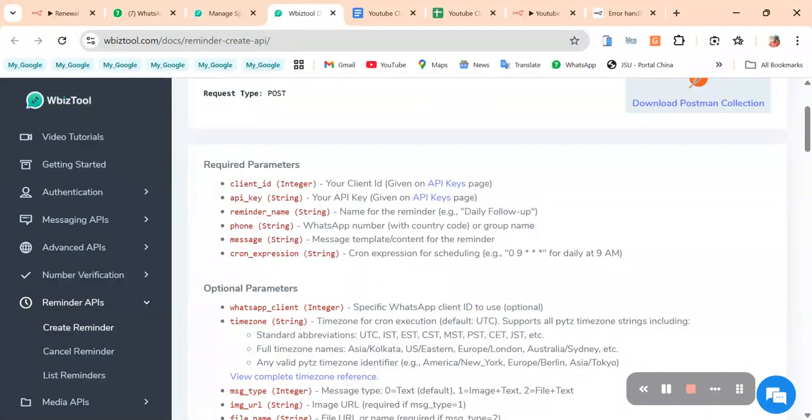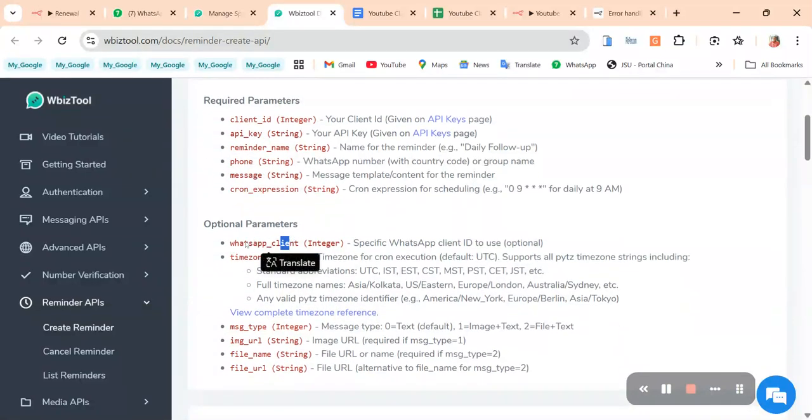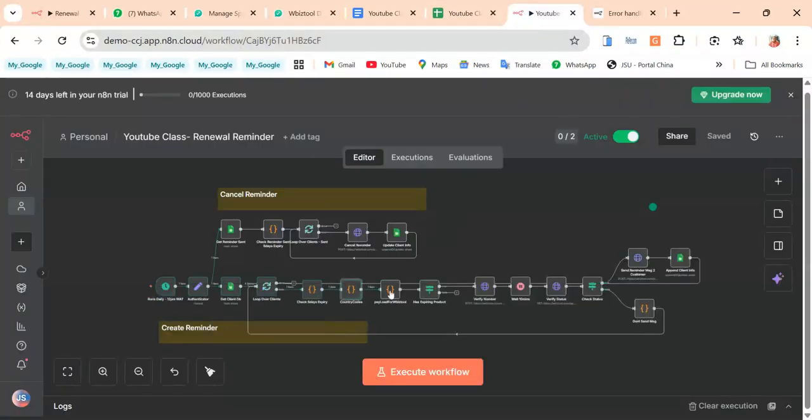So you're going to use your client ID, your API key. You're going to give the reminder a name, the phone of the person, the message, and the cron expression. So the cron expression means the time to send the message. So you can also add all these things. It's not optional, but you can add them. Okay, so I'm going to prepare the payload for that.